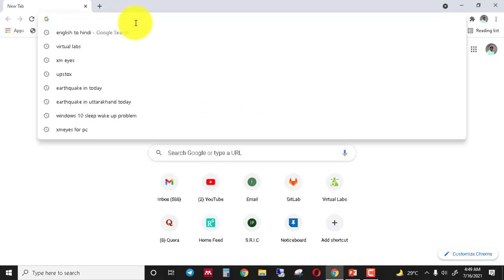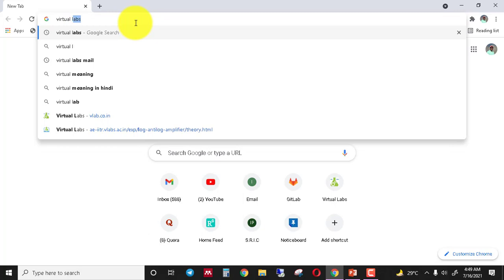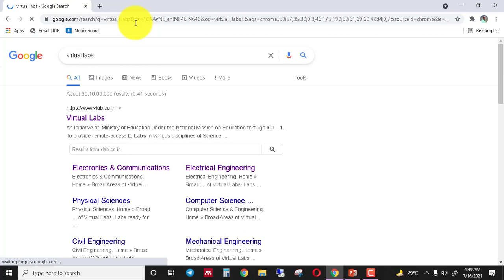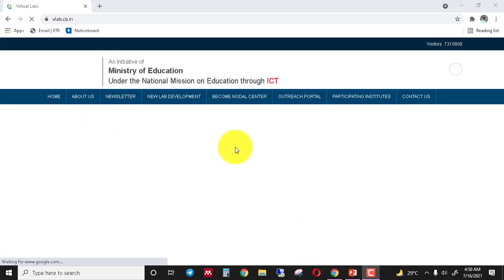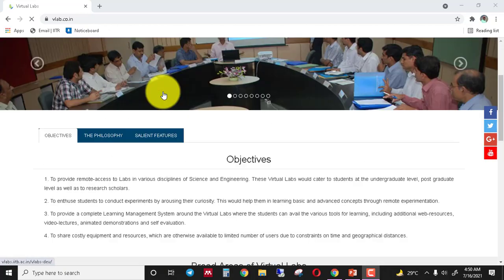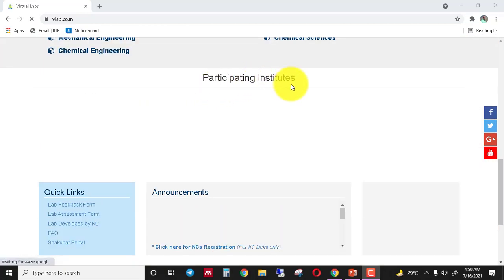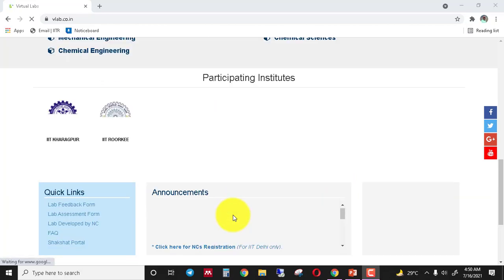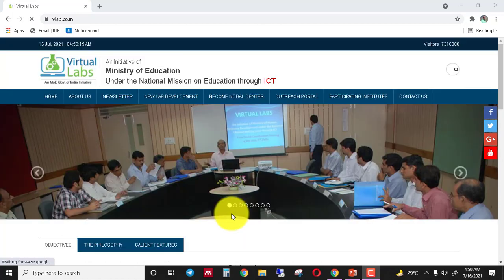To access the virtual lab website, you have two options. Firstly, you can Google the virtual lab, and secondly, you can visit the virtual lab website through the official web address, that is www.vlab.co.in. Okay, and this is the official website of virtual lab, and here a few pieces of information are available about the virtual lab project, like objectives, broad areas, participating institutes, announcements, quick links, and VLab Dev and VLab Outreach portals. Okay, so here I will discuss all these things one by one.